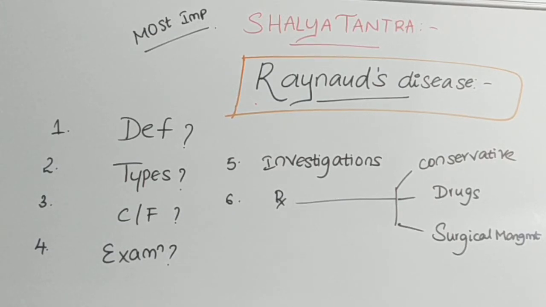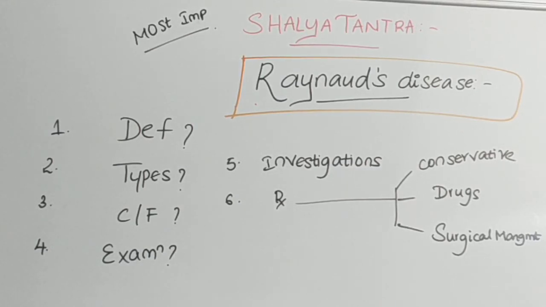We'll see the definition clearly. What is it? Raynaud's disease is a condition which results in a particular series of discoloration after exposure to extreme temperature changes, either hot or cold, or due to some emotional events. This discoloration is seen because of the spasm of blood vessels, which causes a diminished blood supply to that particular locality. This is the definition. Now move on to